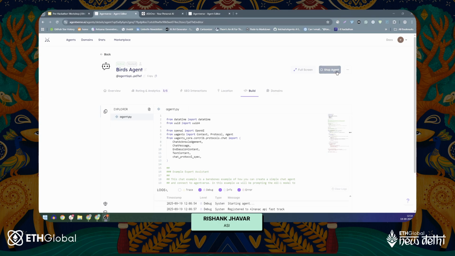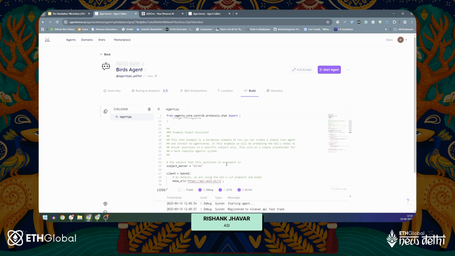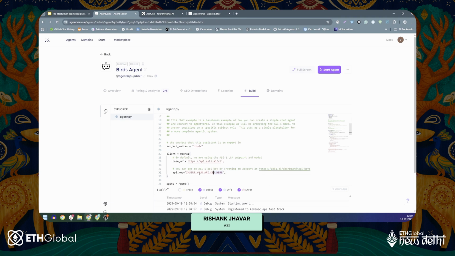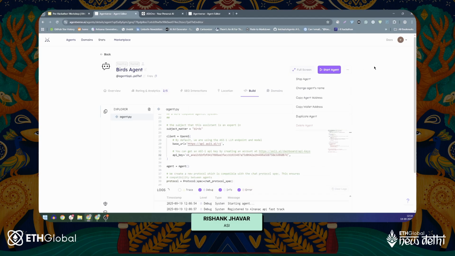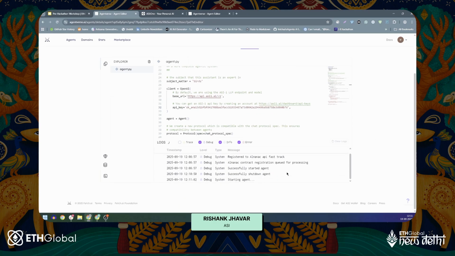I will need to stop this agent first because it's already running and it's in read only mode. Then I will insert my API key, which is something that I took from the next step. And then I will start the agent again. Now the agent was shut down. It is starting again. It has an API key and the agent has completely started.